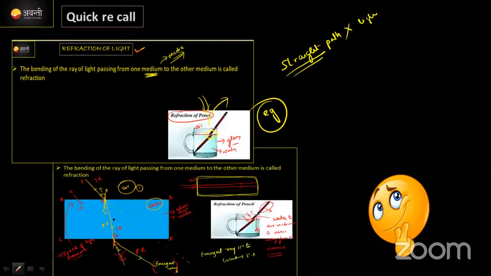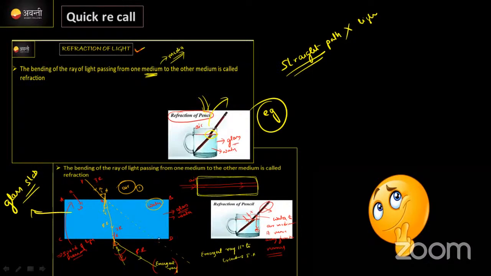Later I explained the ray diagram for refraction by using a glass slab. Just imagine this is the incident ray. When the incident ray is incident on the first surface of the glass slab, it has to go in this path, but due to the change in medium, the ray bends towards the normal and travels straight.